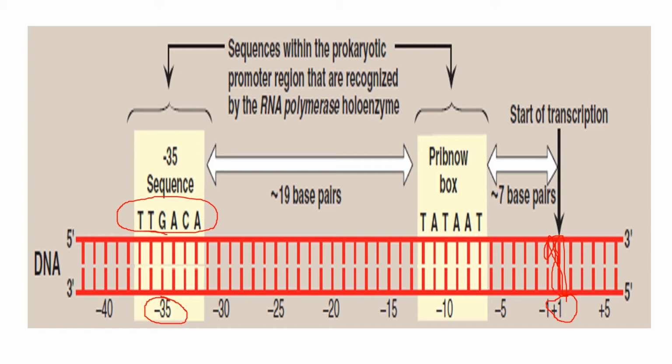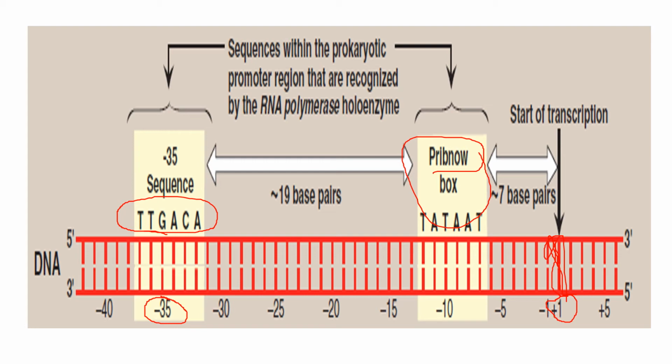When it binds with this sequence, it forms a closed complex. Another consensus sequence in the promoter region is known as the Pribnow box. This one is the Pribnow box. It lies at the -10 region, centered at about 10 nucleotides upstream from the transcriptional start site. TAT frequently lies at the Pribnow box.